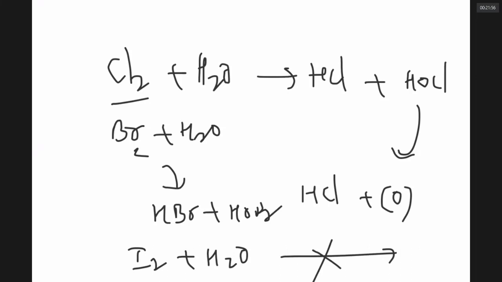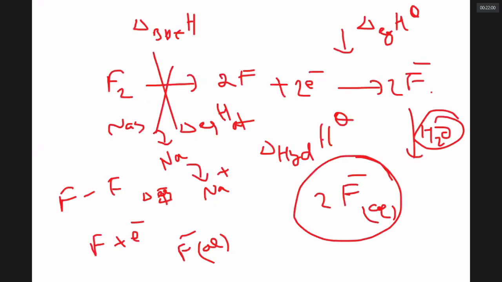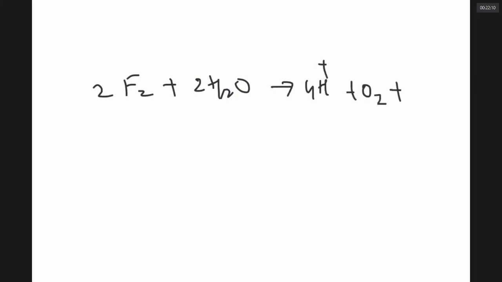In fact, if we look at this reaction, sir, please look at this reaction of fluorine. Fluorine plus water gives 4H plus, O2, plus 4F minus. If you are looking at iodine, iodine can never give this reaction.